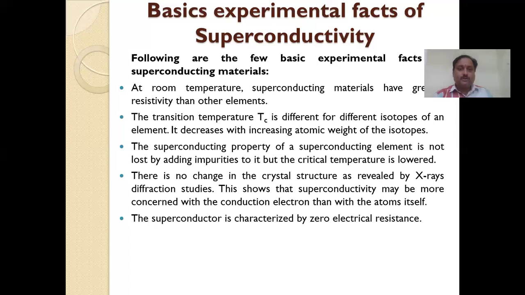In this superconducting material, there is no change of crystal structure with X-ray diffraction studies. And another characteristic is that a superconductor is characterized by zero electrical resistance. In the definition itself, we discussed that superconducting material has a low resistance or resistivity value.